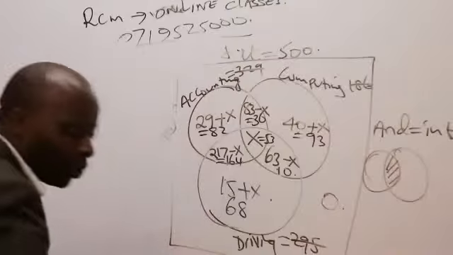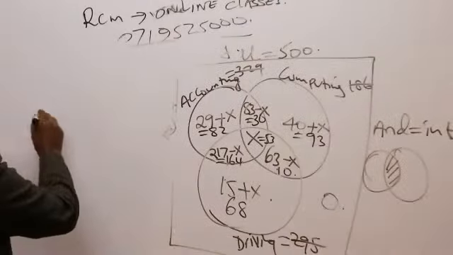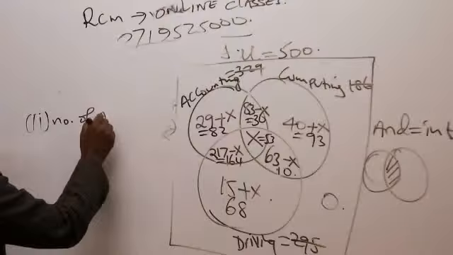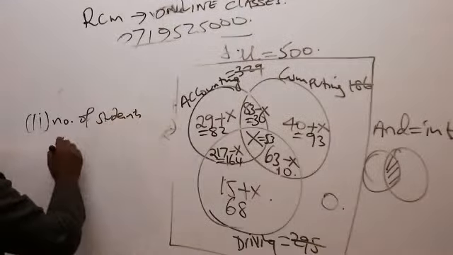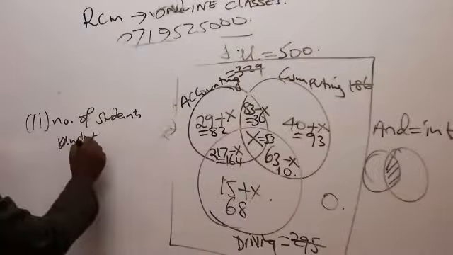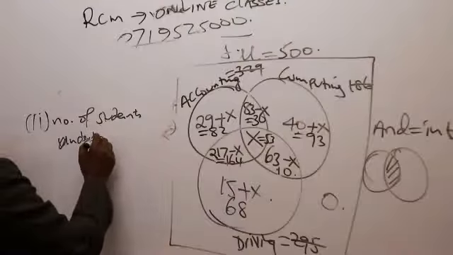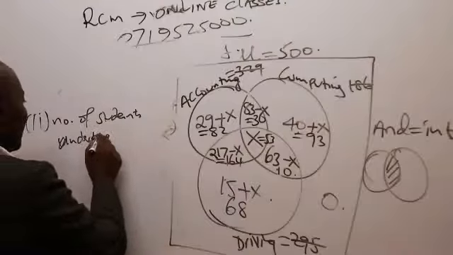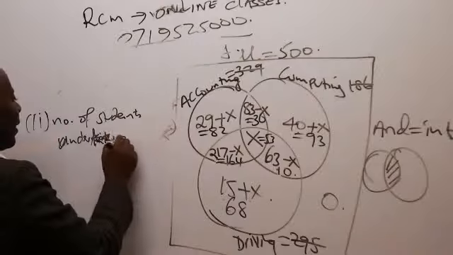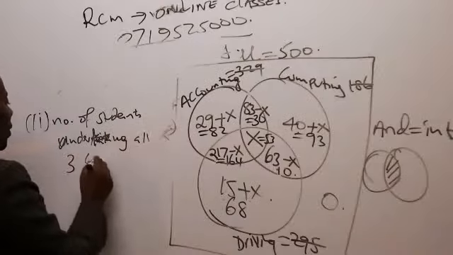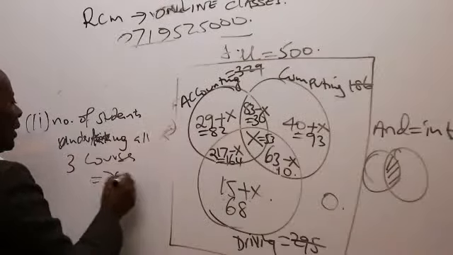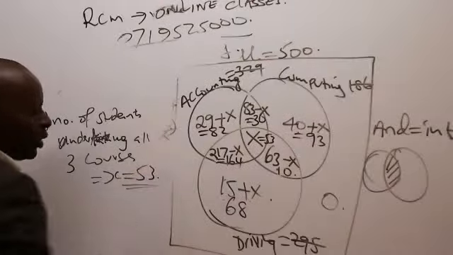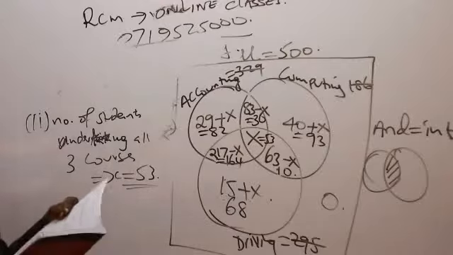You say Roman 2: number of students undertaking all 3 courses, that is x, which is 53. Don't tell your examiner to refer above.